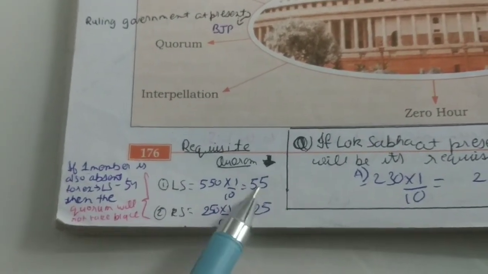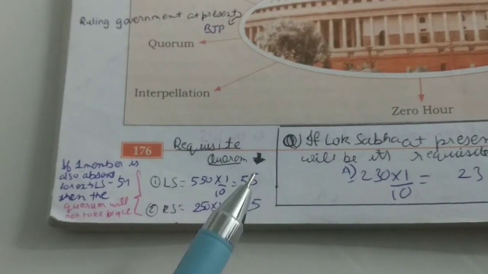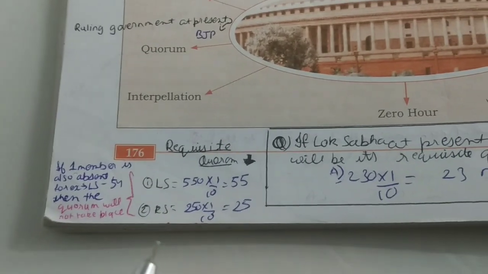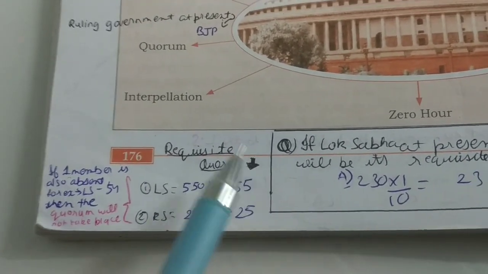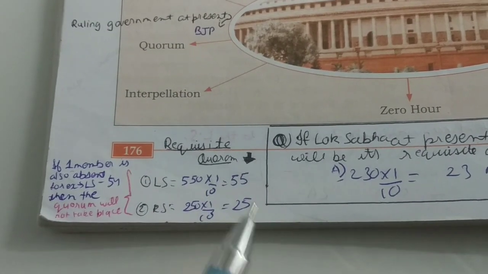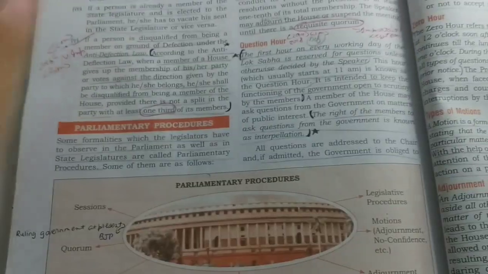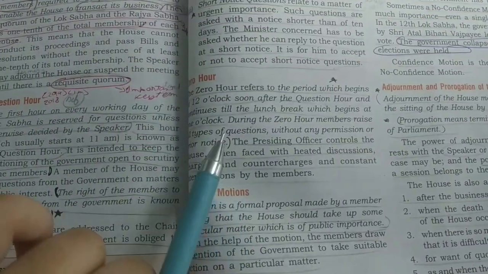And if one member is absent, meaning if only 54 members are present, then the quorum will not take place. Okay, if 54 members are present, only one member absent out of this requisite quorum, then the quorum will not take place. This you need to keep in mind. This is very important. Then Zero Hour, this you need to read.